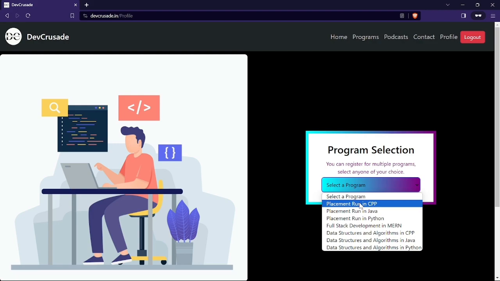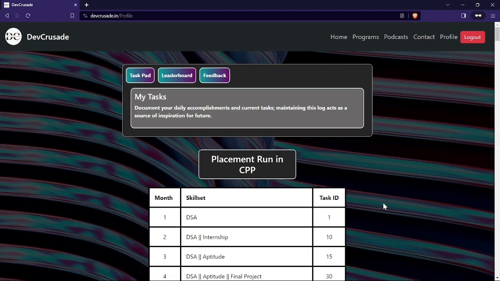So let's go for placement run in CPP. There is another in Java, Python. We are providing placement run in CPP, in the sense that we have DSA, and for DSA you can choose the language between CPP, that is C++, Java, or Python. Then we also have full stack development using MERN, and then DSA in CPP, Java, and Python. This is again a separate one. So let's go for placement run in CPP.